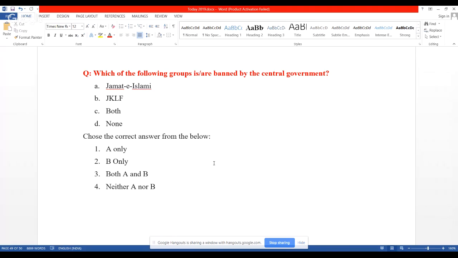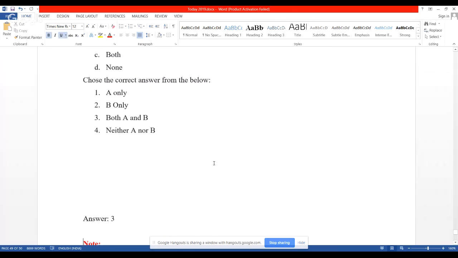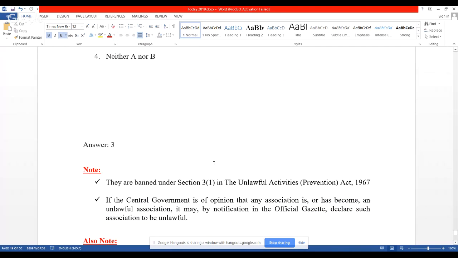So is it only A, only B, or both A and B? Neither A nor B? Answer is both. Both A and B have been banned by the central government, right? So please remember, this has been banned under Section 3 clause 1 of the Unlawful Activities Prevention Act, which came into existence in the year 1967.